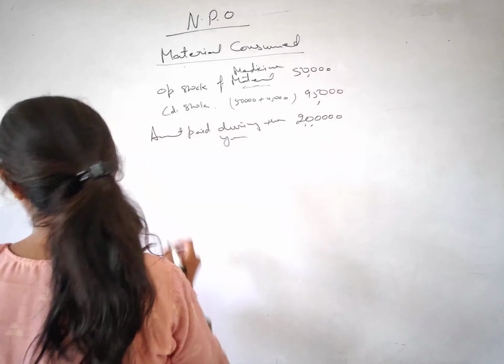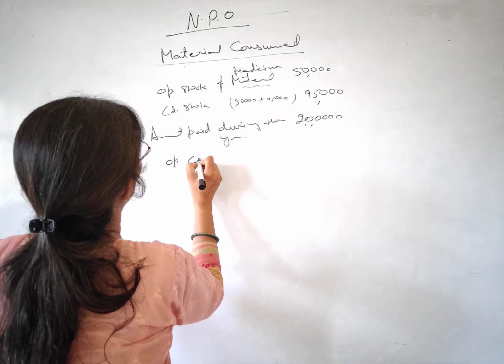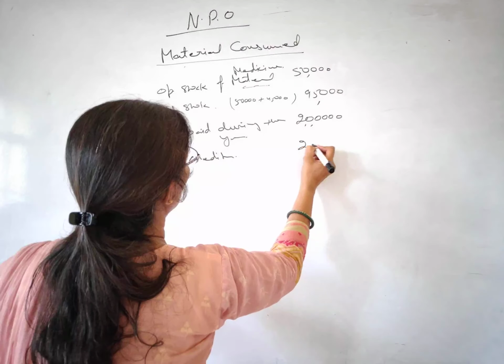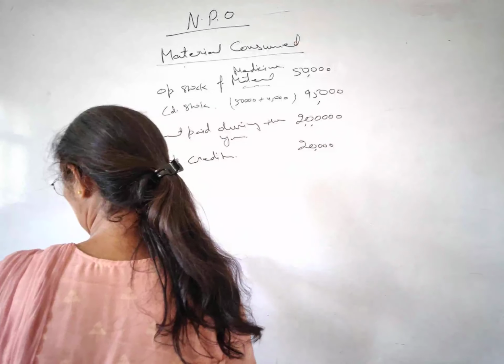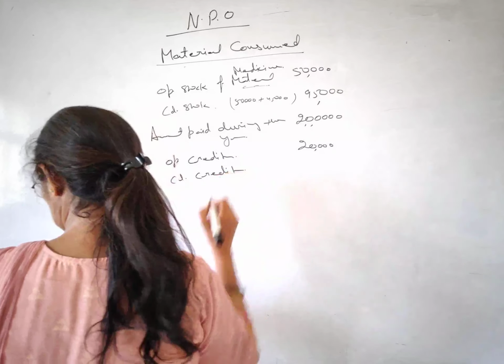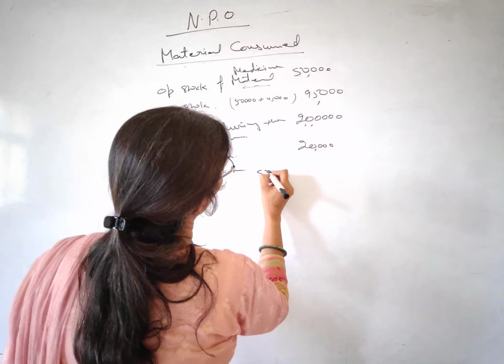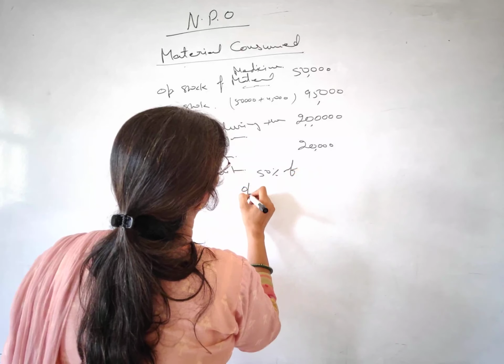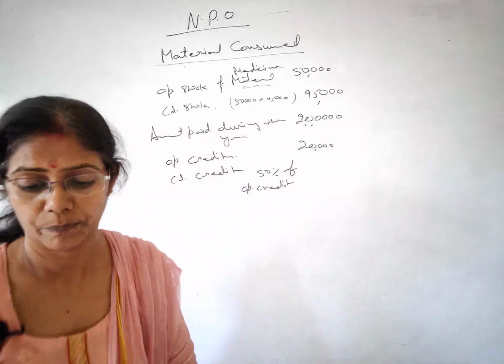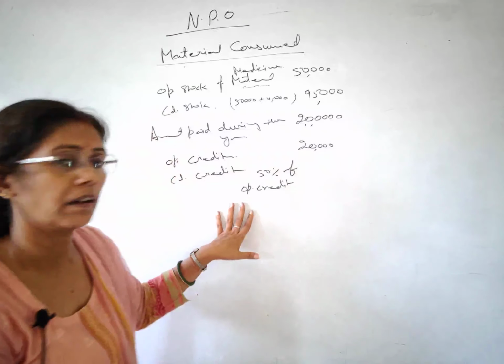Next, opening creditors are 20,000 rupees, and closing creditors are 50% of opening creditors.